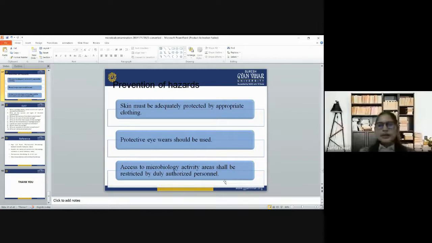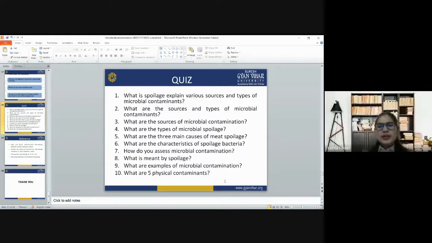Skin must be adequately protected by appropriate clothing, protective eyewear should be worn, and access to the microbiology activity area shall be restricted to duly authorized persons. I hope you get all your answers now.